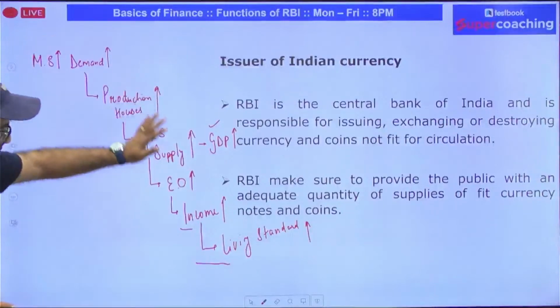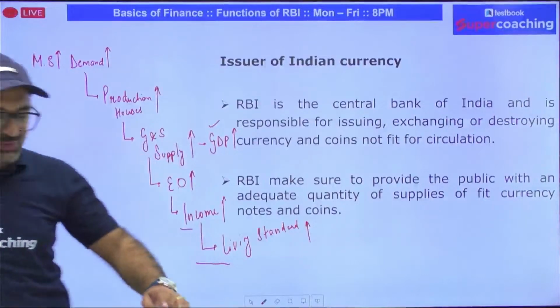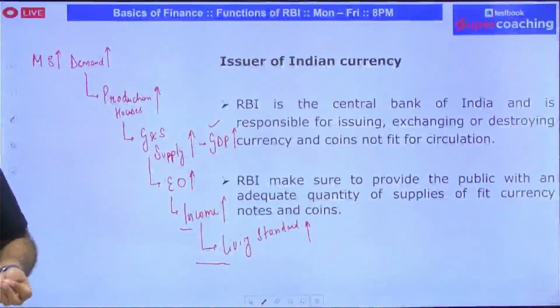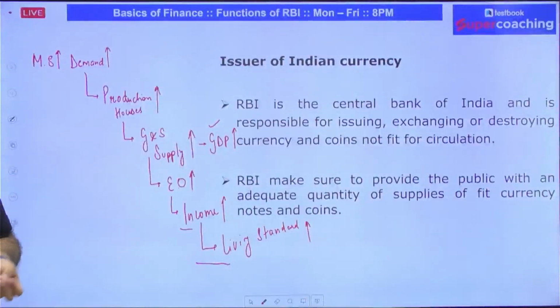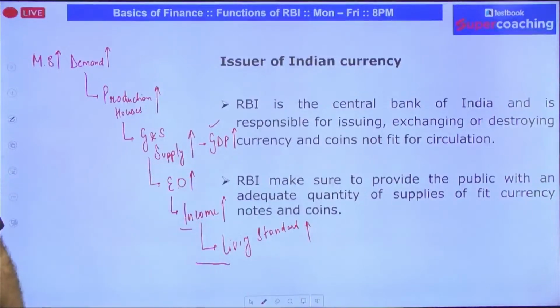If this story is clear to you, then I will come up with a very important question for everyone. If this story is clear, just give me yes sir in the comment section. Then I'll ask you a question and let's see how many of you will answer the question which I'm going to ask, which will help you to understand how RBI decides what value of currency needs to be printed every year. Clear? Okay. If it is clear, then I have a question for you.